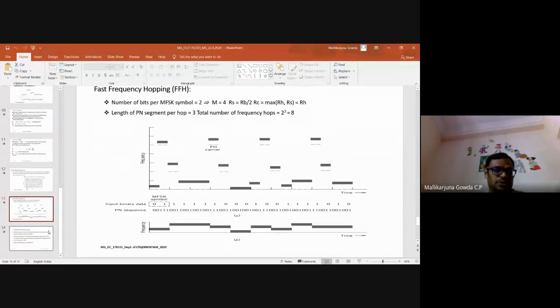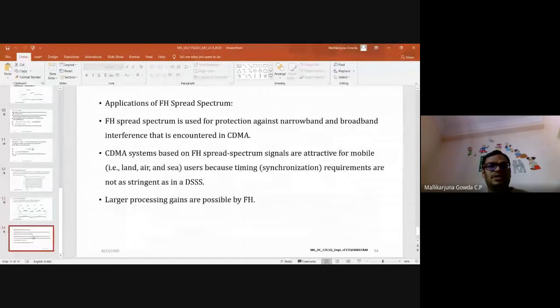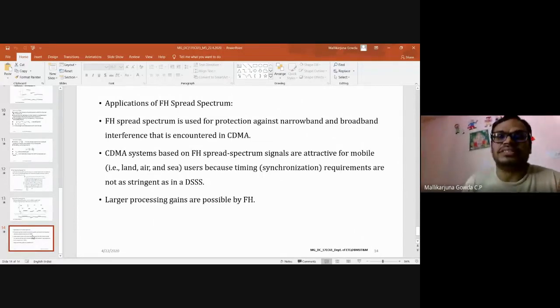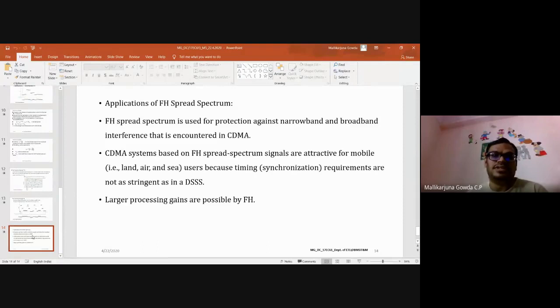Okay, so I'm not talking much about this application. I will take up IS-95 or CDMA, what is there, in the next class. I'm going to take that up with a block diagram, how it works and all.